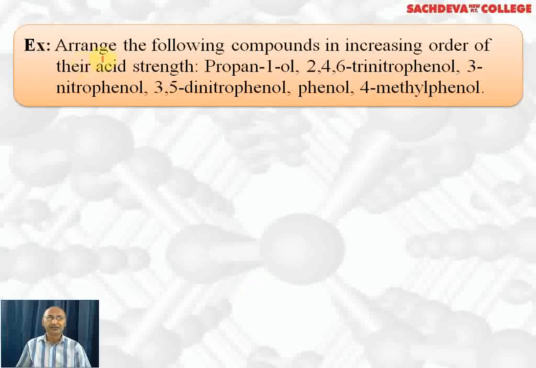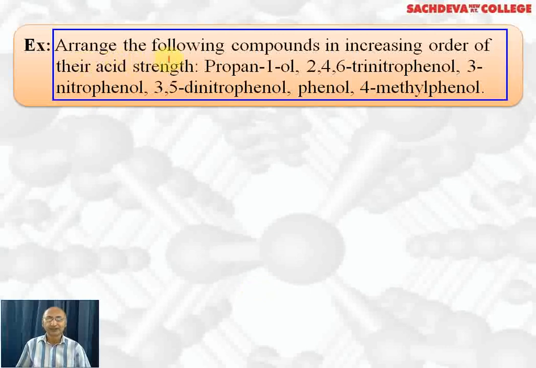This is a question based on acidic strength and it's very important. It has come in the CBSE board exam many times. Arrange the following compounds in increasing order of their acidic strength. For example, propan-1-ol, 2,4,6-trinitrophenol, 3-nitrophenol, 3,5-dinitrophenol, phenol, 4-methylphenol. So the least acidic will be propan-1-ol.